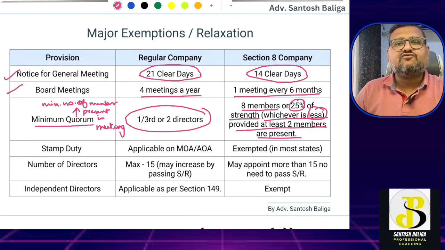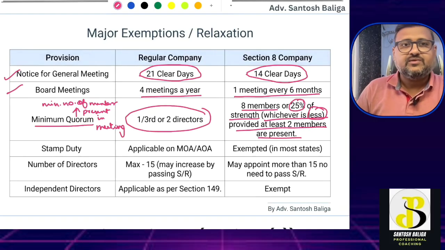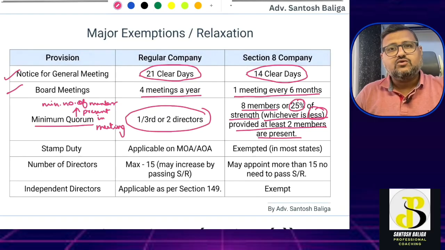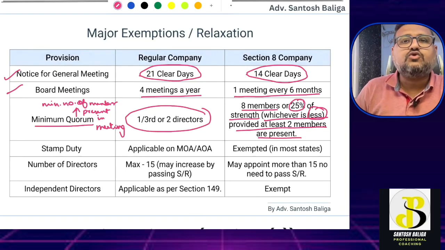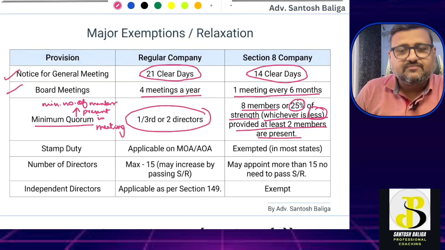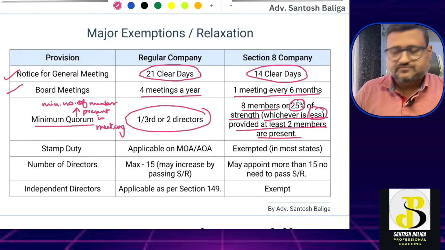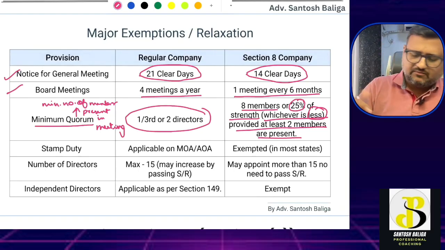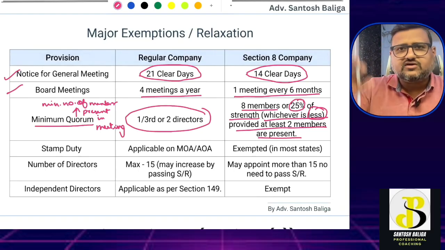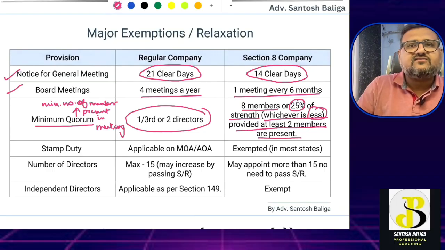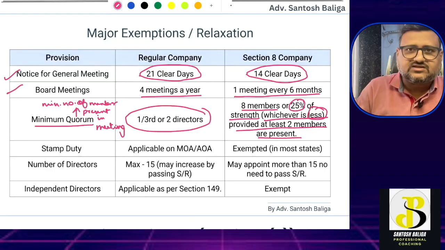Like say if there are only 4 members in an NPO, then 25% comes to 1 member. But 1 member is not allowed. At least 2 members have to be present in the meeting. Hence, in that case, the quorum will be 2 members. I hope this part is clear. I am not getting into details of quorum because I have a separate video on quorum. But the difference in a Section 8 company is what I have just explained.